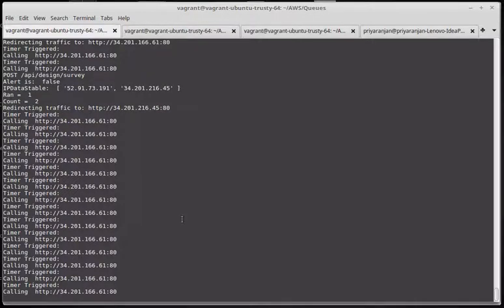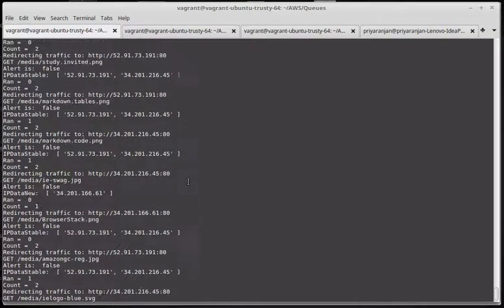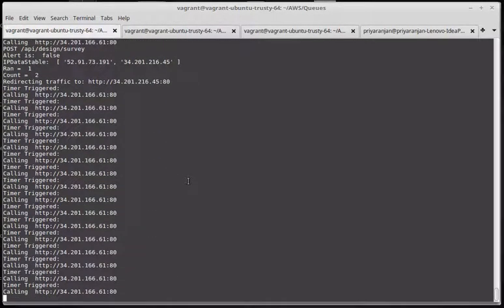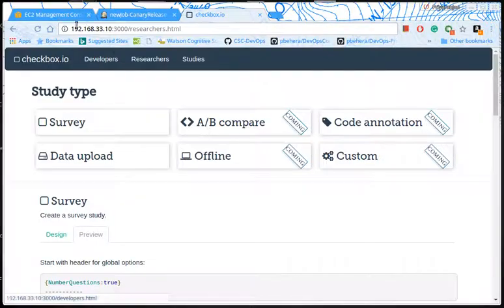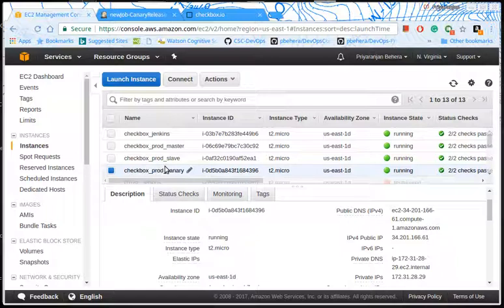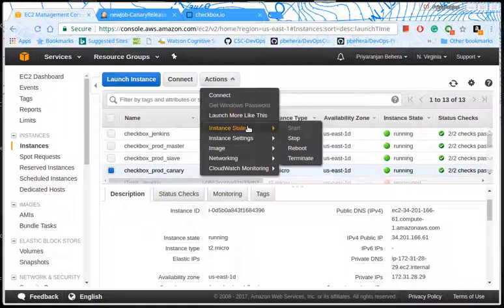Now that the Canary redirection is working fine with the probability that we have set, let's see how this load balancing behaves whenever there is a failure in the newly staged version instance. So we can just stop this instance from AWS and see how things work out.